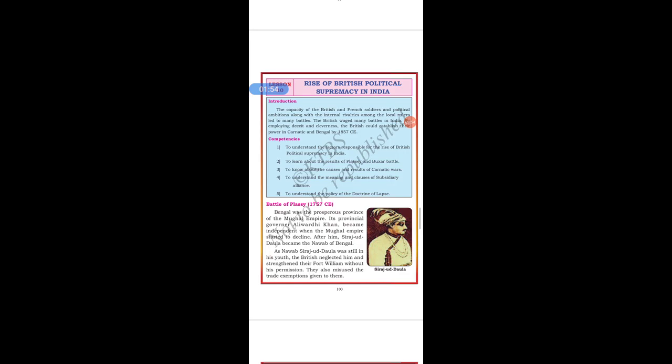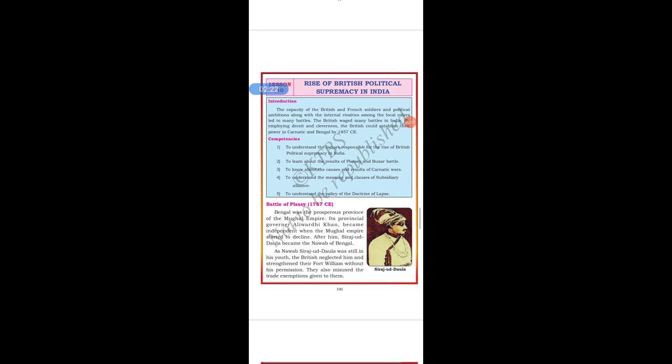So, students, Bengal was the prosperous province. Province is a state. It was a state of the Mughal Empire. Its provincial governor, Ali Vardi Khan, became independent when the Mughal Empire started to decline. When the Mughal Empire started to decline, what happened here? Ali Vardi Khan, a provincial governor, became independent. After him, Siraj-ud-Dawla became the Nawab of Bengal.